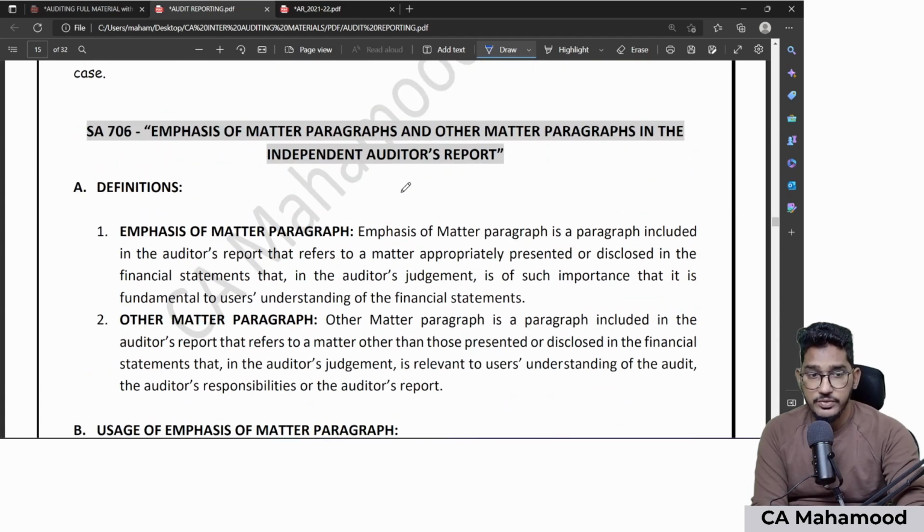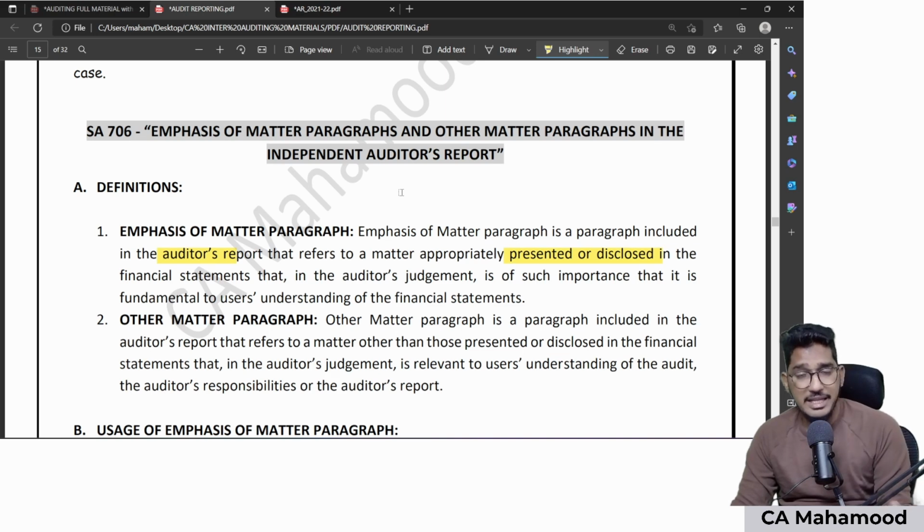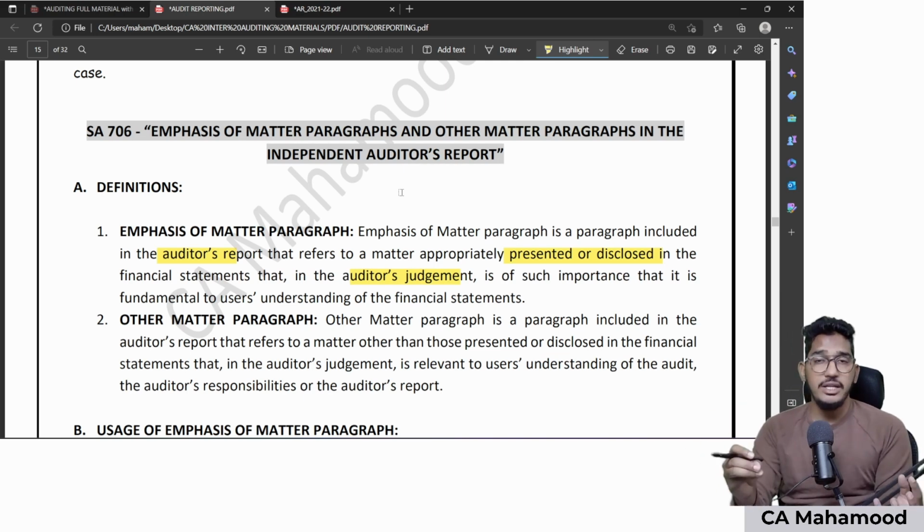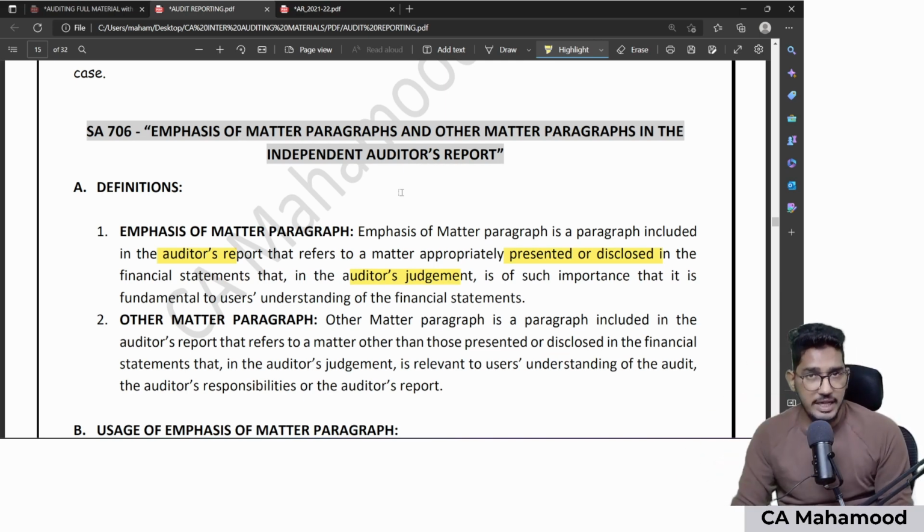Emphasis of matter paragraph is a paragraph included in the auditor's report that refers to a matter which is appropriately presented or disclosed. Management has already presented or disclosed that in the financial statements, but in the auditor's judgment, it is very important for the users' understanding of the financial statements. Such a matter, the auditor will highlight in the emphasis of matter paragraph.